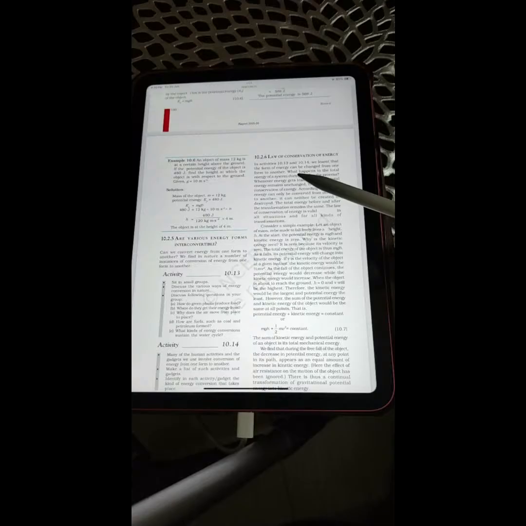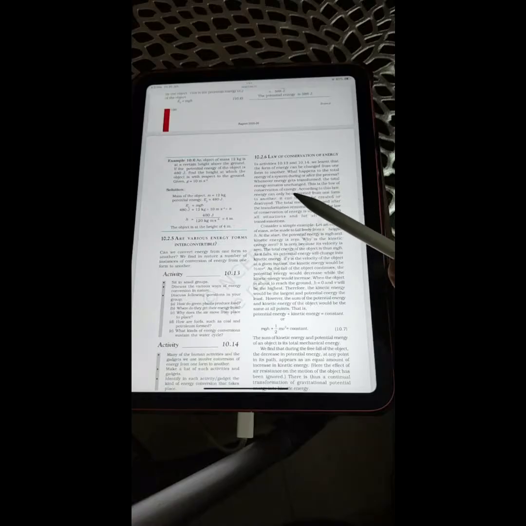You can have a glance at it. So here we start with 10.2.6 Law of Conservation of Energy. In activities 10.13 and 10.14, we learned that the form of energy can be changed from one form to another. What happens to the total energy of a system during or after the process? Whenever energy gets transformed, the total energy remains unchanged.